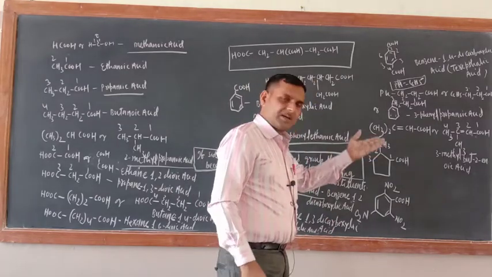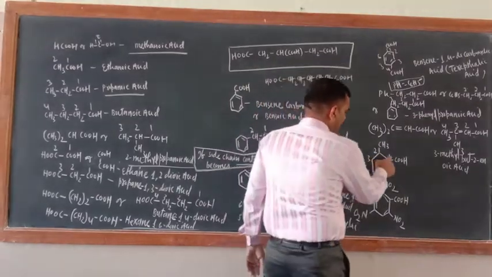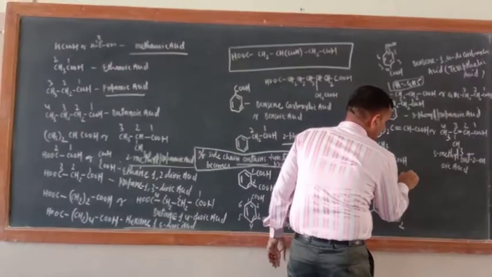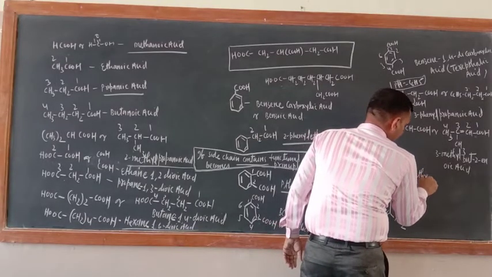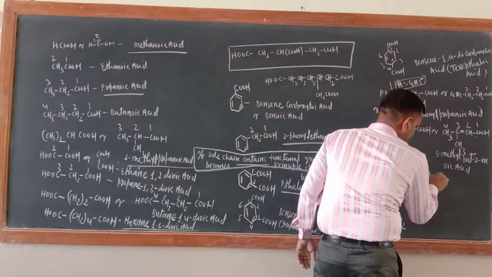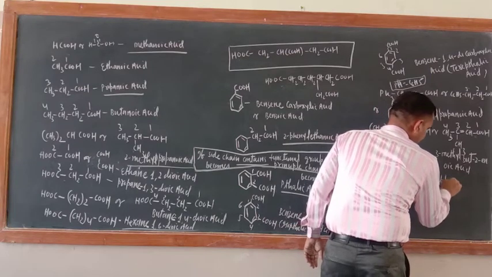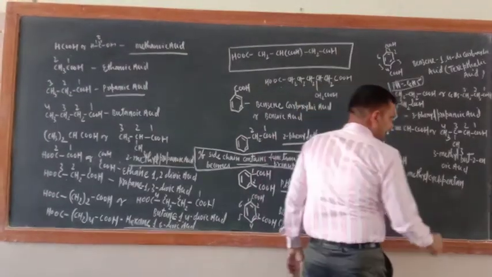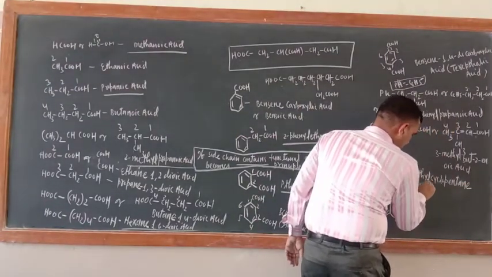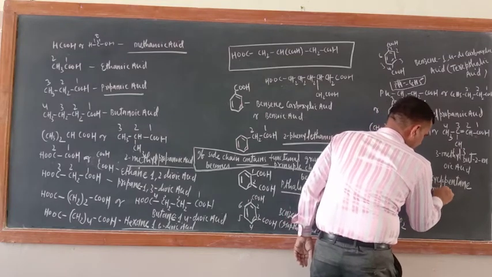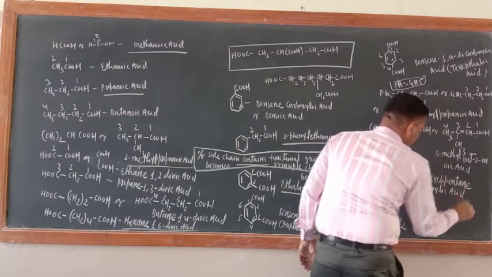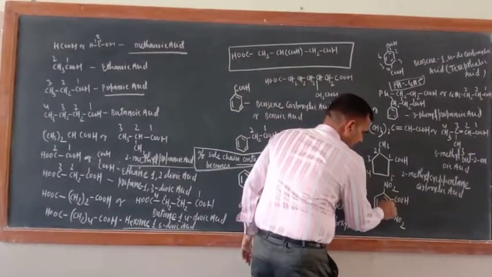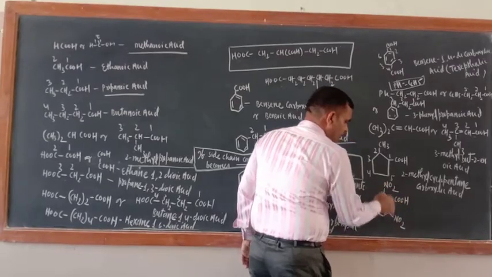Okay, if more than 1 substituents are there. So just see 1, 2, 3, 4, 5. What is the name of this one? 2-methyl. What is this one? 2-methyl cyclopentane carboxylic acid. Okay, no problem at all. 2-methyl cyclopentane carboxylic acid. Now just see here, COOH group is there, NO2 is also there.